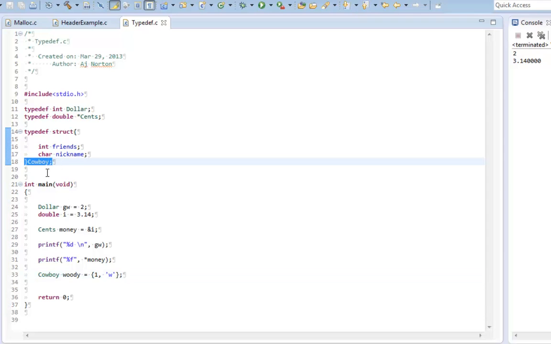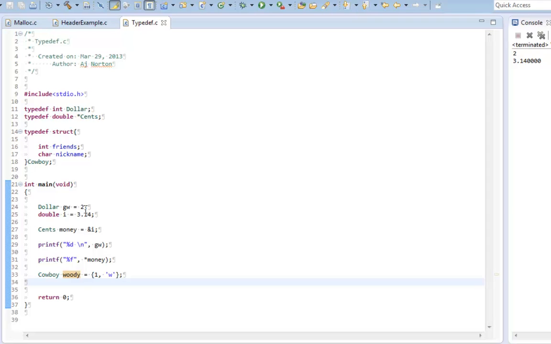I can just look up here and say, oh, that means the structure that cowboy is, and know what's in there. So typedefs can make things really readable and easy to look through in program code. Some programmers don't like using them obsessively, as you'd constantly have to check up and down for what you initialized a type definition to, but they do make code easier. So I know I have a cowboy type named Woody, and this is what it's initialized to, and I have a dollar.